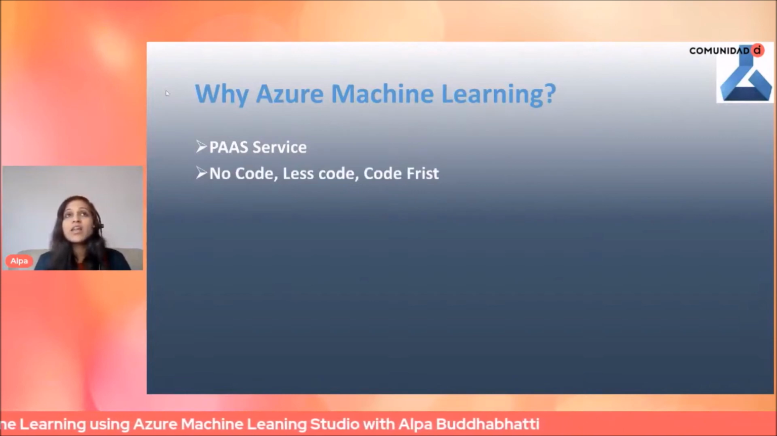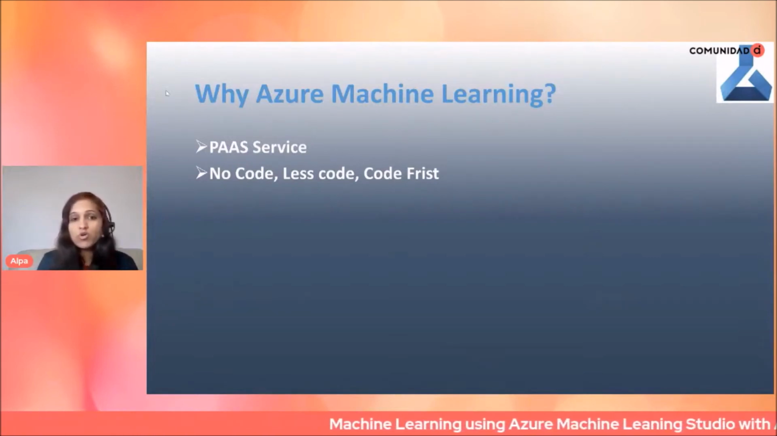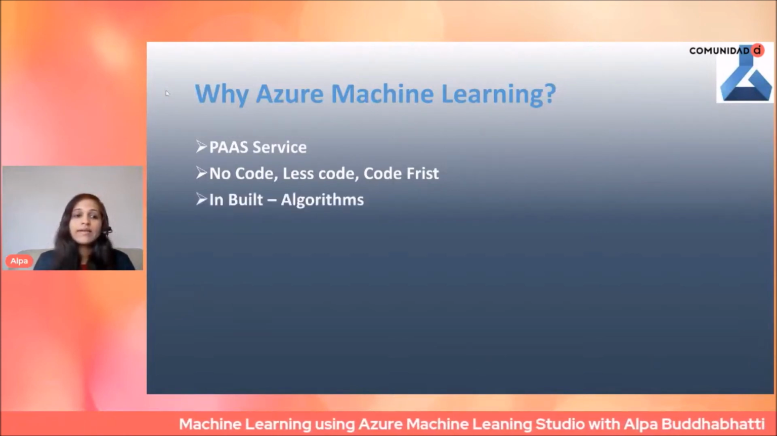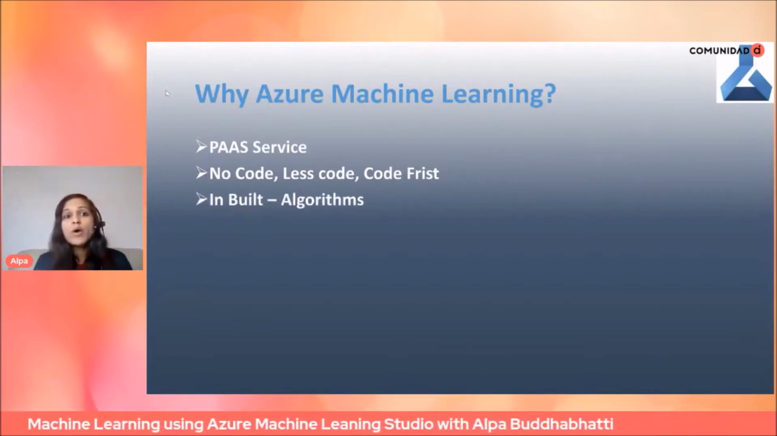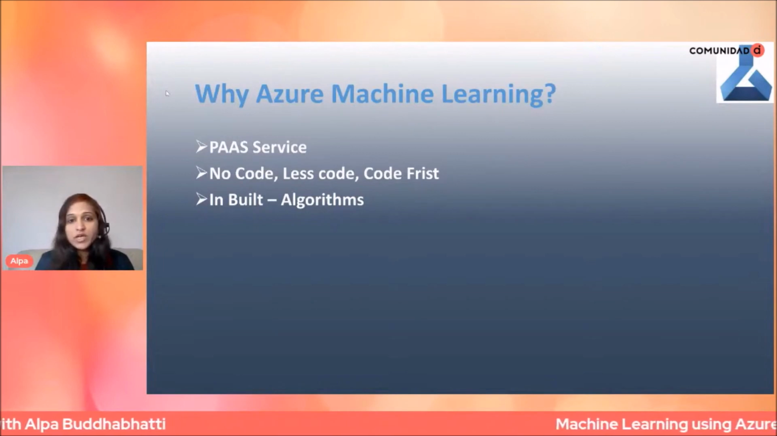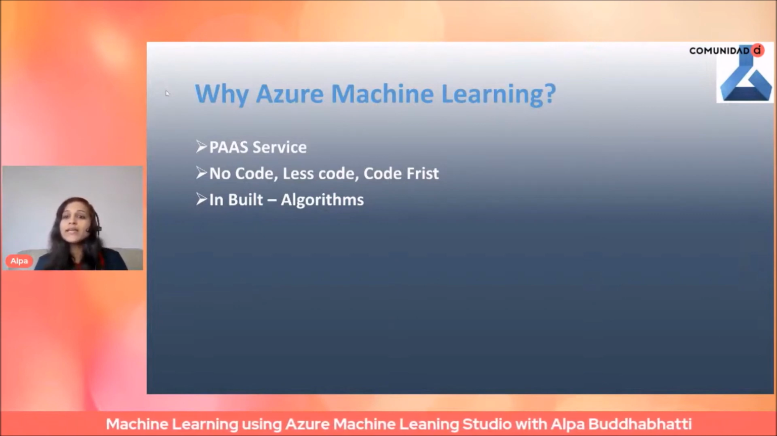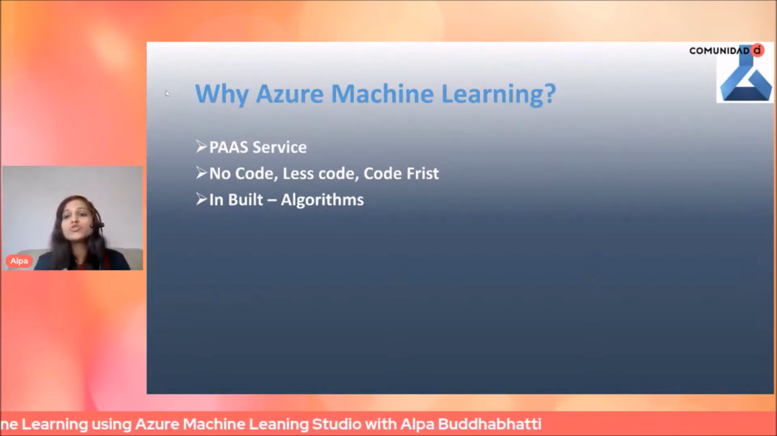Next, it allows you to build your model using a no code or low code solution or a code first solution. In this session, we're going to see the no code or low code solution. Next, it provides you inbuilt algorithms, for example, image classification and computer vision. Those kinds of algorithms are already available for you. So if you want to use them in your scenarios, you can directly use the ready-made algorithm and you just build a pipeline, which is very, very quick.